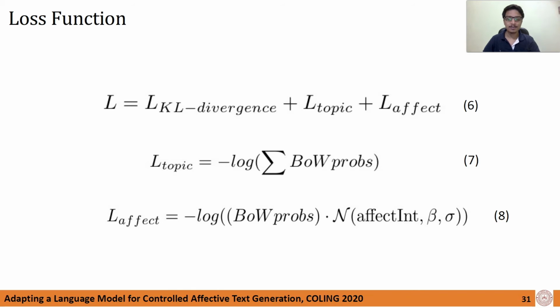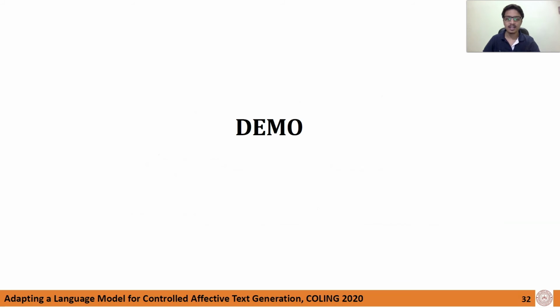The effect loss is similarly defined as a negative log of scaled probabilities of words which belong to the desired effect. The scaling is done by taking the inner product of the bag of words probabilities with the Gaussian over the effect intensities with a mean beta, which is the knob value. This loss increases the probability of words which belong to the given effect and whose effect intensity is close to the knob value. Let's look at a demo of effective text generation using the proposed model.